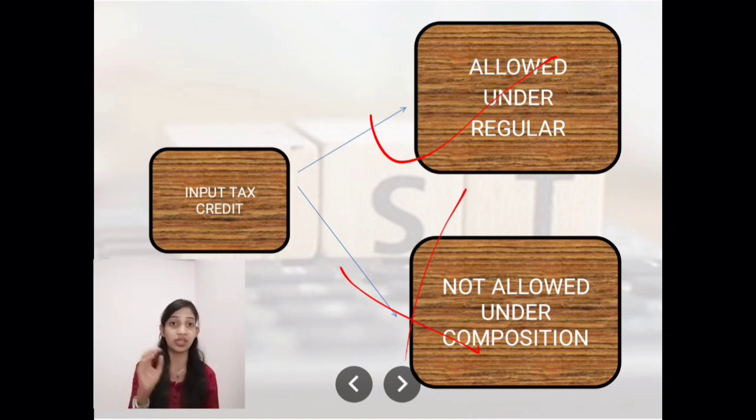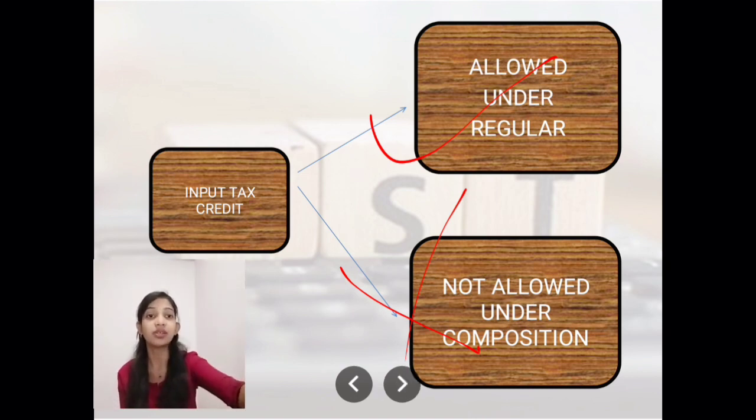For example, if I am supposed to pay 10 rupees tax to the government, but previously when I purchased the product I paid 5 rupees of tax, the remaining is only 5, that is 10 minus 5 equals 5. So I will pay only that much tax. If you didn't understand this, watch my detailed video, I will give the link in the description. So input tax credit is allowed for the regular scheme, and composition scheme holders cannot get the benefit of input tax credit.